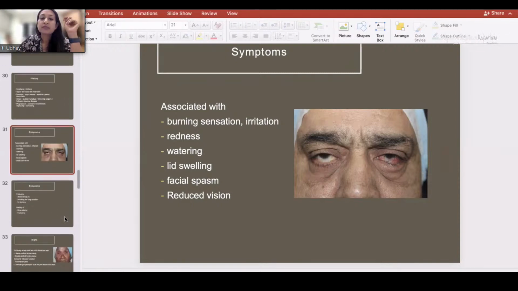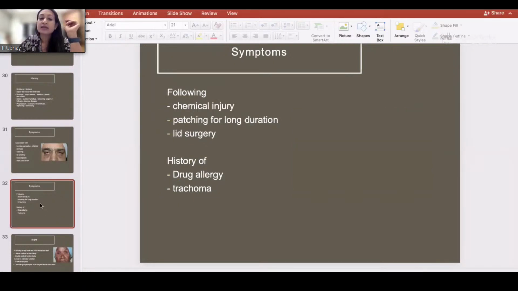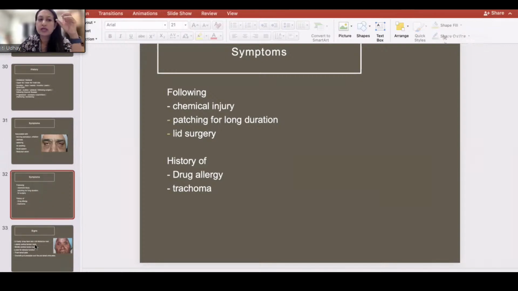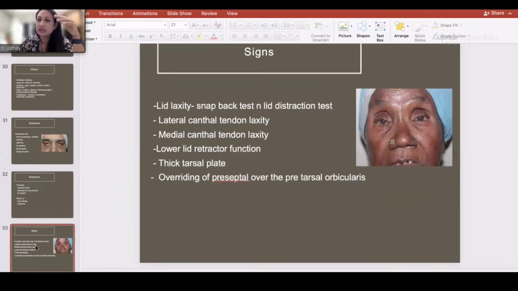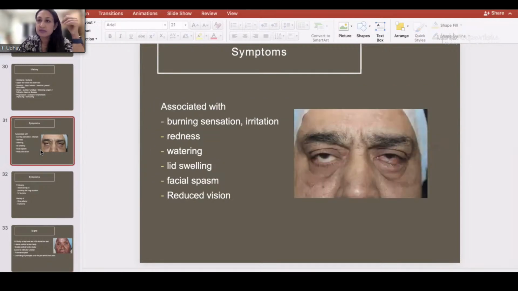Of course, you need to check the vision of the patient for documentation. And of course, you need to look at the inside of the eyelid, and look at the conjunctiva, whether there are any signs of cicatrization like thickened tarsus, or you have congestion or thickened conjunctiva, or symblepharon, ankyloblepharon, or scarring.